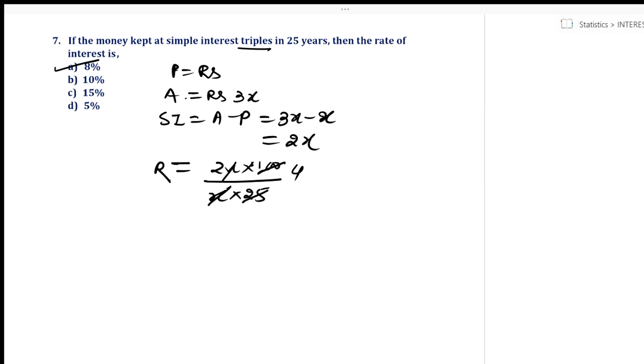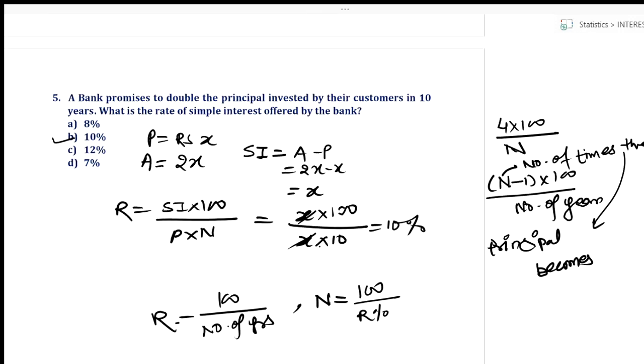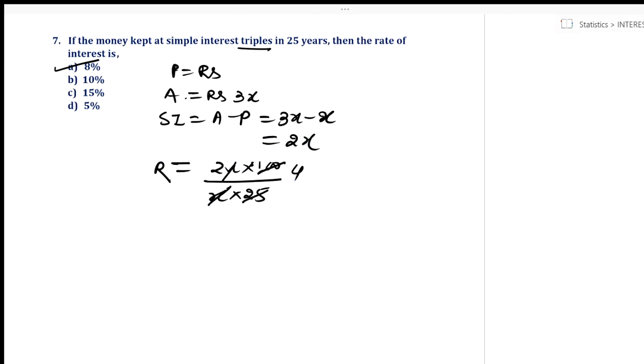Now try to recall what concept I had given in the previous question. So let's just go back. See what I have written. N minus 1, that is number of times minus 1, isn't it? Into 100 upon number of years. Okay. Number of times minus 1, number of times is 3. So 3 minus 1 is 2 into 100 upon N. N is 25. You can check, 25 fours are 100, 2 fours are 8. So it is 8% per annum.